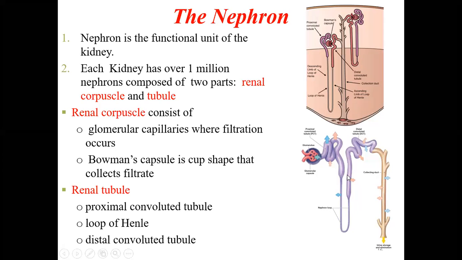Then this is called the distal convoluted tubule, DCT. So this is the renal tubule. This is the renal corpuscle, and this is the renal tubule, which consists of the PCT, then loop of Henle, then DCT.